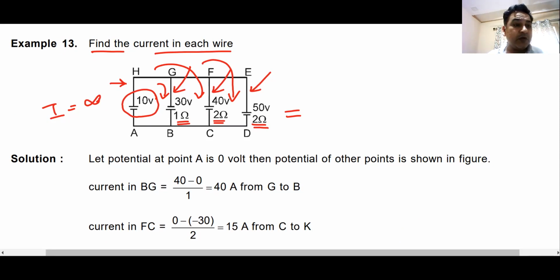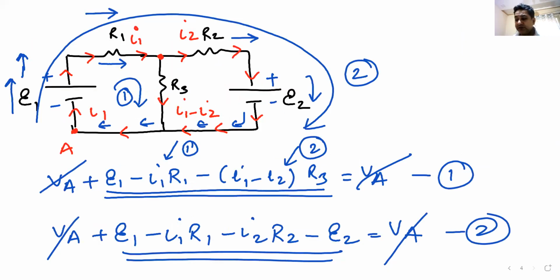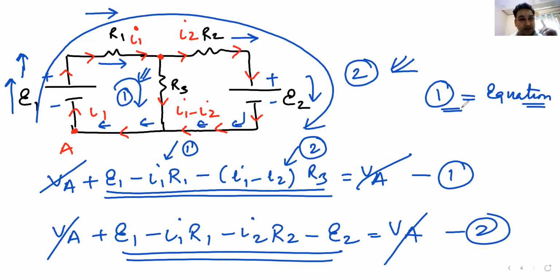Now remember, what we have done today in this question is, there were two loops, and hence there were two equations. You have to solve two equations simultaneously to solve these two loops. With the method that I'm going to tell you tomorrow, we'll make just one equation and you will be able to solve this question in just one equation. That we'll be doing tomorrow in the class.